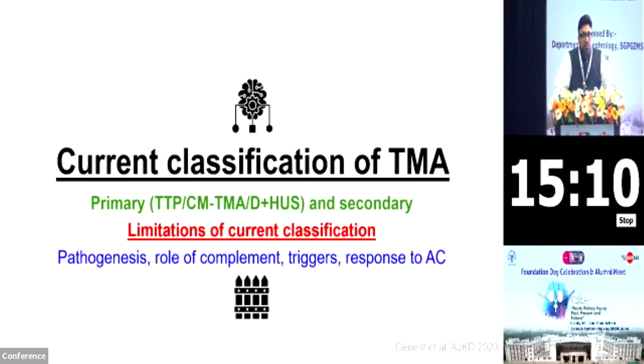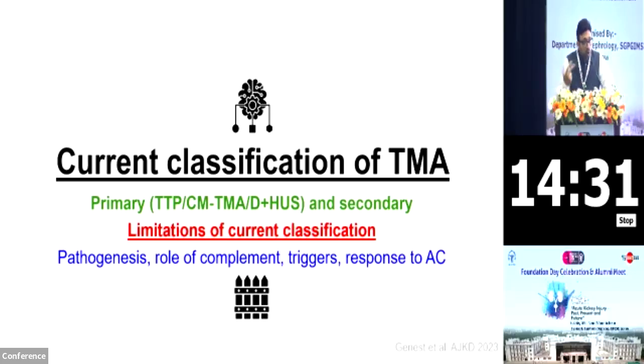First is on the pathogenesis. We have moved from a pattern-based classification to a pathogenesis-based classification. The classical examples are membranoproliferative glomerulonephritis, where we classify them as immune complex or as C3 glomerulopathy. Membranous nephropathy, where we have graduated to a molecular typing, where we classify them as PLA2R, NELL-1, and so on, whether it's complementary medicine related or malignancy related, semaphorins and exostosins for autoimmune related membranous nephropathy. Similarly, the classification of thrombotic microangiopathy does not reflect the pathogenesis like it should.